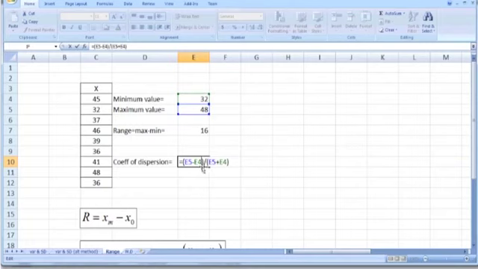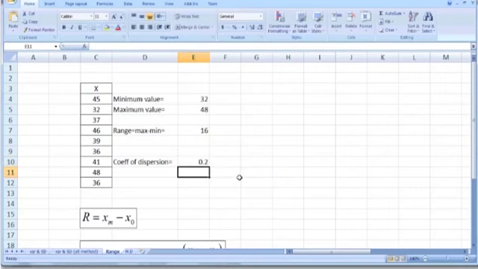The parentheses are used in order to tell Excel to first calculate this difference and get one single number for the numerator, and similarly in the denominator first calculate this sum and then divide the numerator by the denominator. So coefficient of dispersion for this data set is 0.2. So this is how we can use Excel to calculate range and coefficient of dispersion.